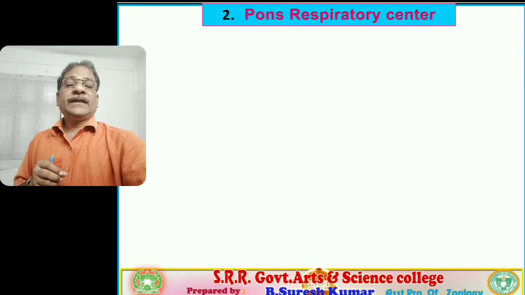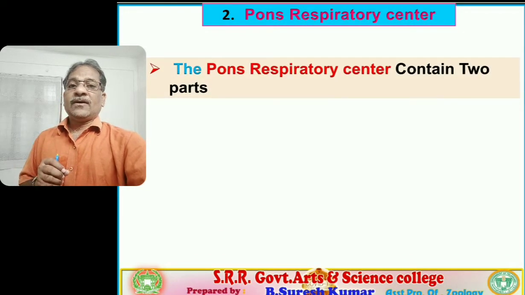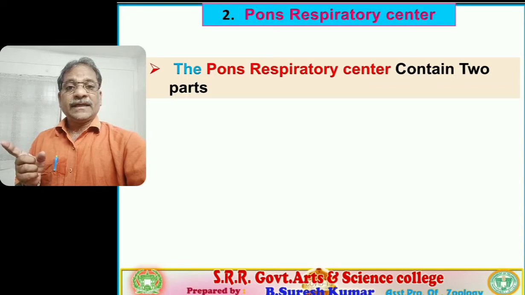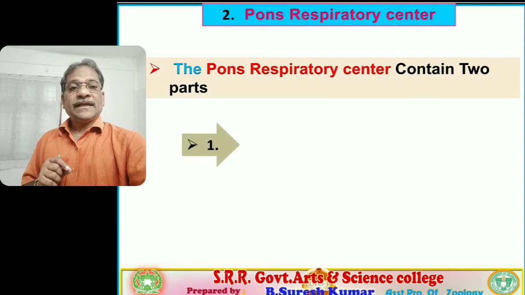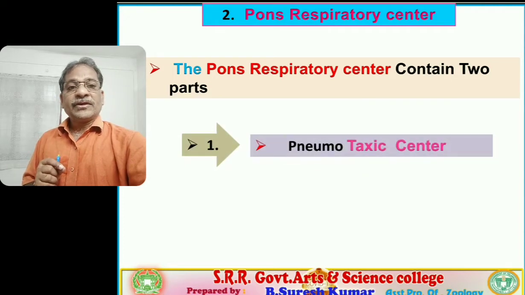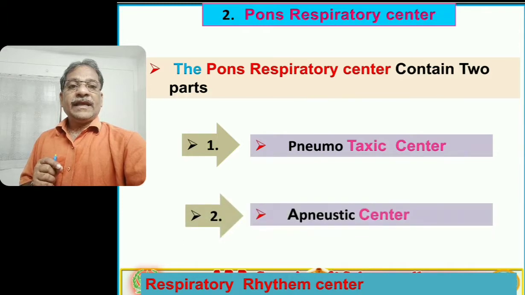Followed, students? Next, the pons respiratory center. The neural network contains two parts. One is the medullary center, which we learned, and the second part is the pons respiratory center. The pons respiratory center contains two parts, namely the pneumotaxic center and the second one, the apneustic center.